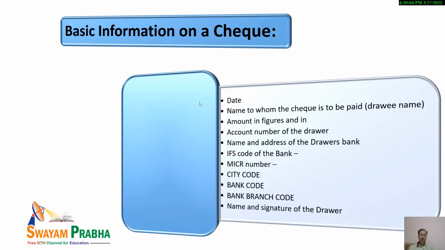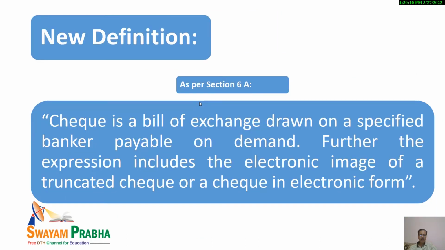And what is check? Check is a basic instrument only. It is basically a bill of exchange that is drawn on a specified banker payable on demand. So it should be kept in mind. And a checkbook is issued by the banker. A checkbook is issued by the bank to the customer, and the customer is free to use these checks. And when the checkbook has been used, then he or she may apply for a new checkbook. And again, in order to make various payments for facilitating the transfer of money, checks are very useful.